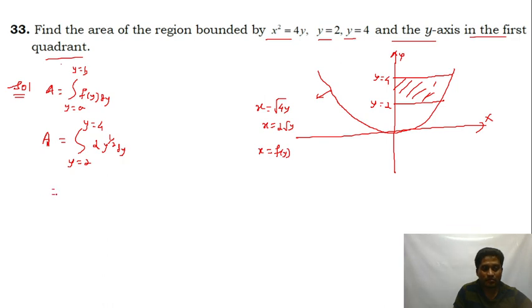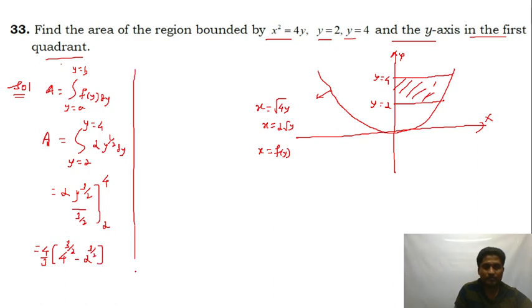Now 2 is a constant. Integration of y power half is y power 3 by 2 upon 3 by 2 between the limits 2 to 4. So this is 4 upon 3. Upper limit is 4 to the power of 3 by 2. Lower limit is 2 to the power of 3 by 2. 4 power 3 by 2 is 8.